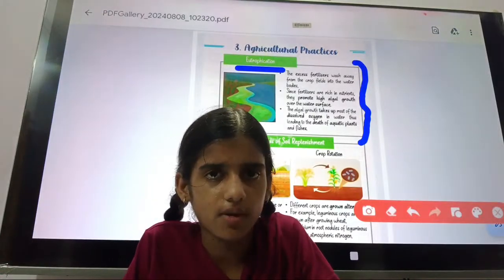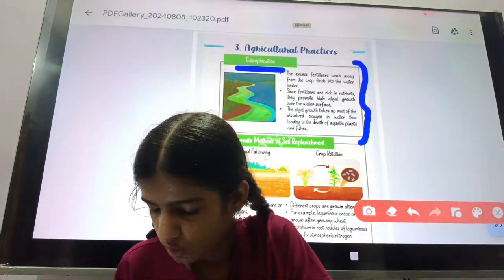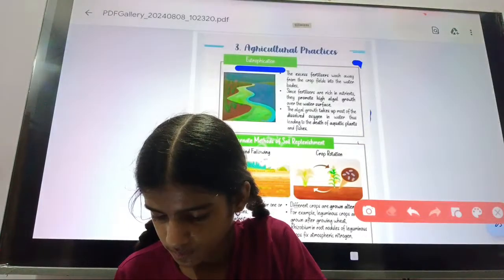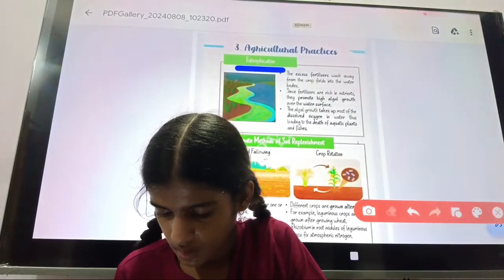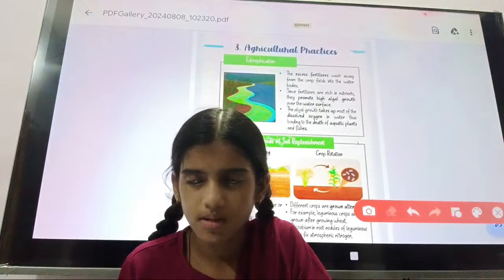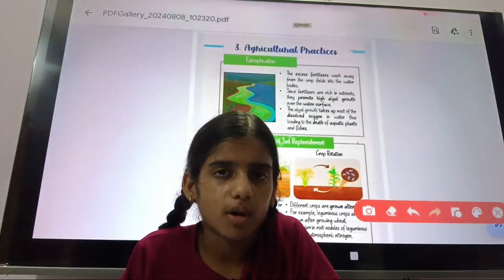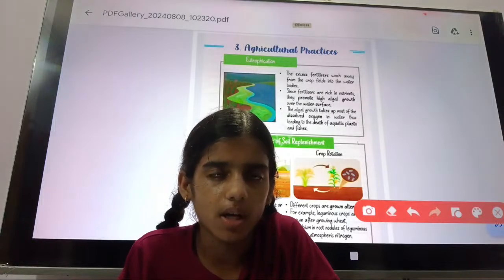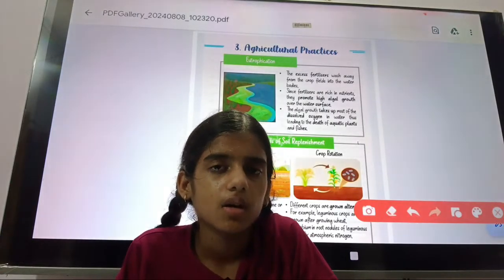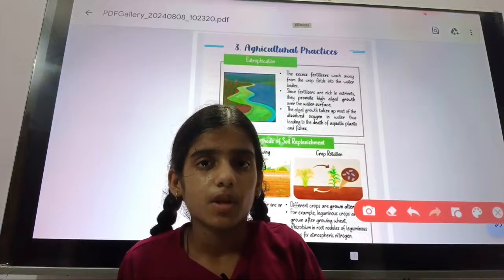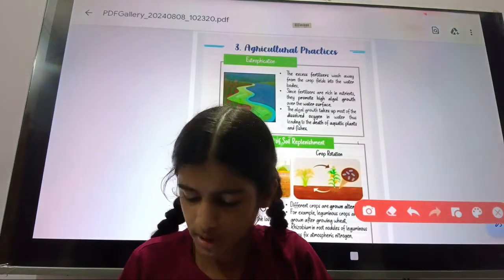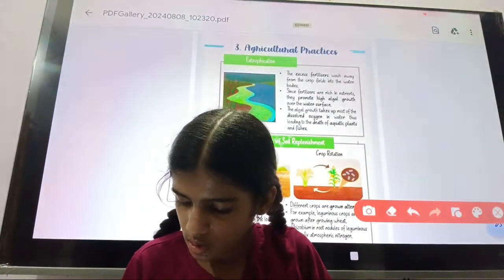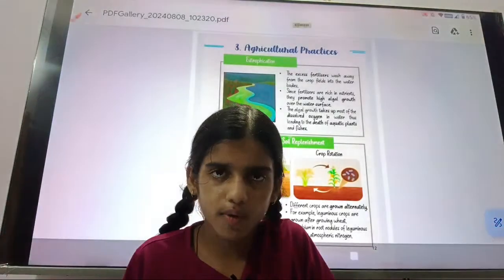So eutrophication is the excess release of fertilizer into water bodies that harms aquatic animals or aquatic life, so that they face difficulty surviving. Okay, so this is eutrophication.